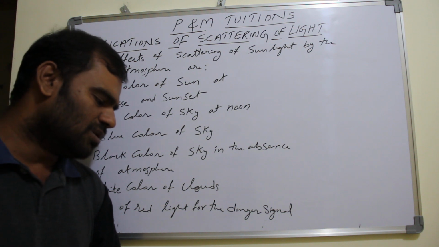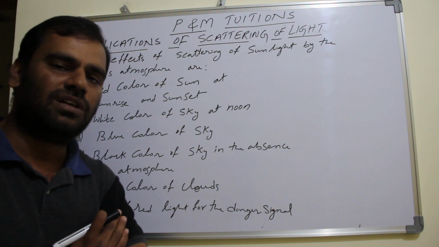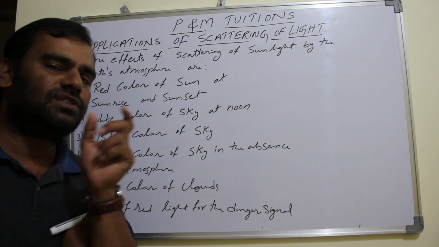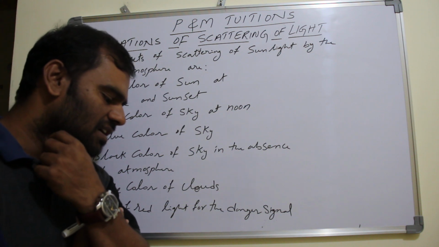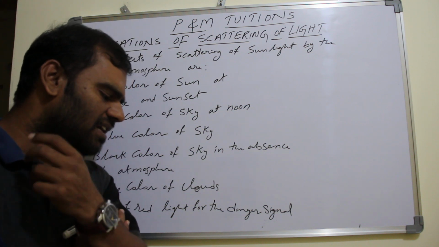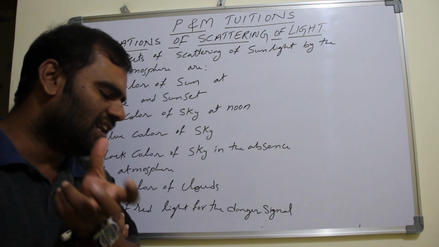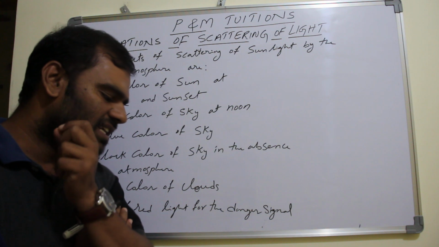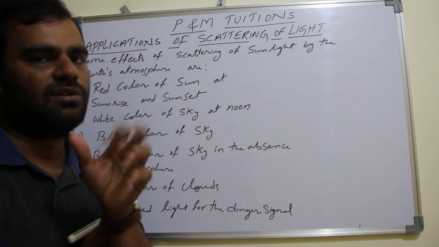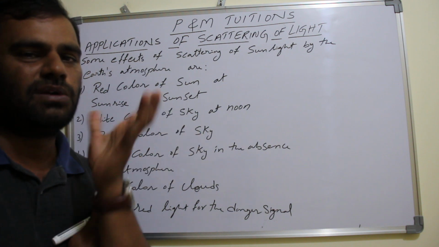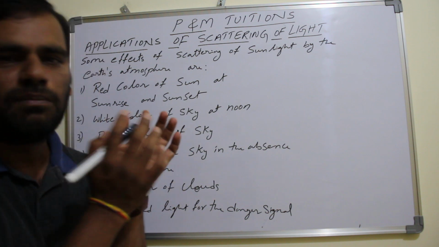Since the blue light of shorter wavelength is scattered more, much of it is lost, while the red light of longer wavelength is scattered least, very little. So it is not much lost. Red color is not lost much, blue color is lost much because of the more scattering.